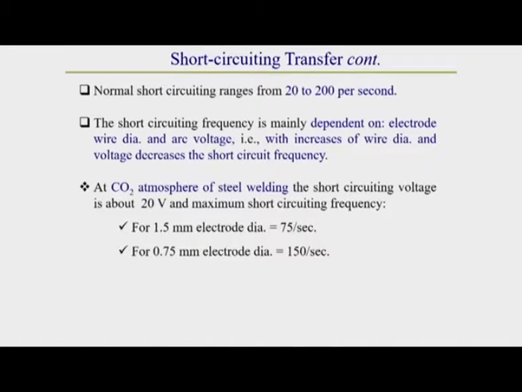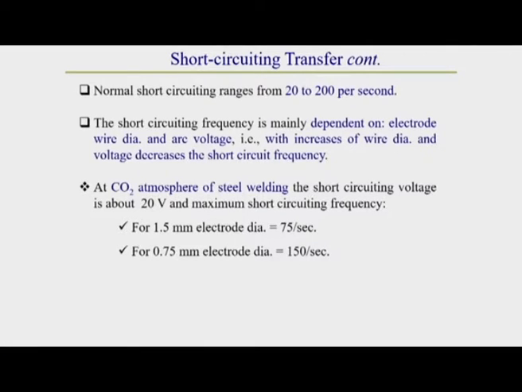In short circuiting metal transfer, the rate of metal transfer varies from 20 to 200 drops per second. It depends on welding current, electrode material, electrode diameter and other general parameters, and the shielding medium also has an effect. Though different parameters affect any type of metal transfer, keep one thing in mind: short circuiting transfer mainly depends on the short circuiting voltage and the electrode diameter.